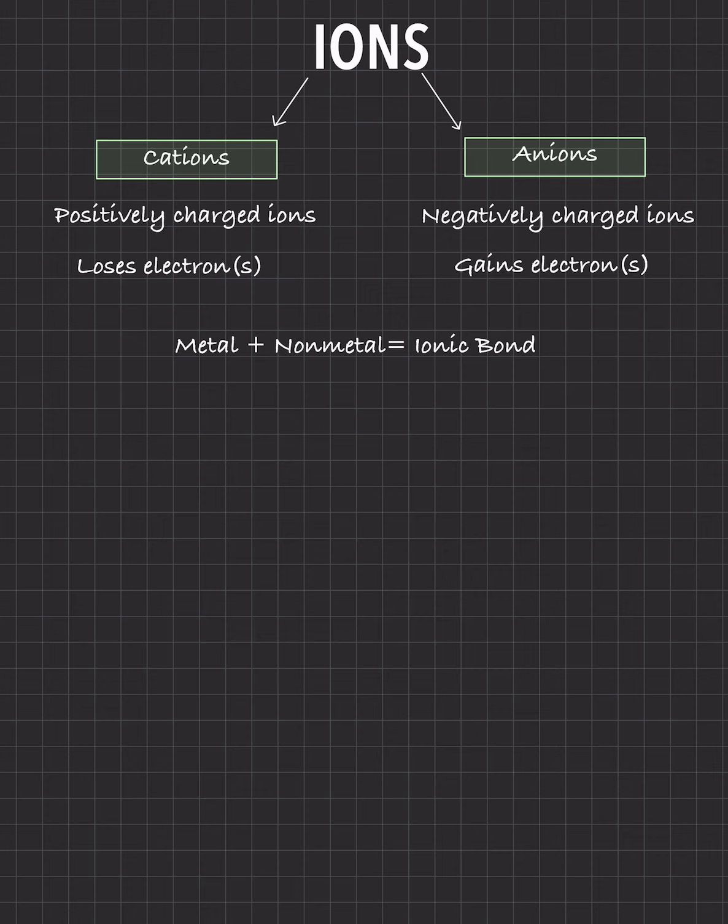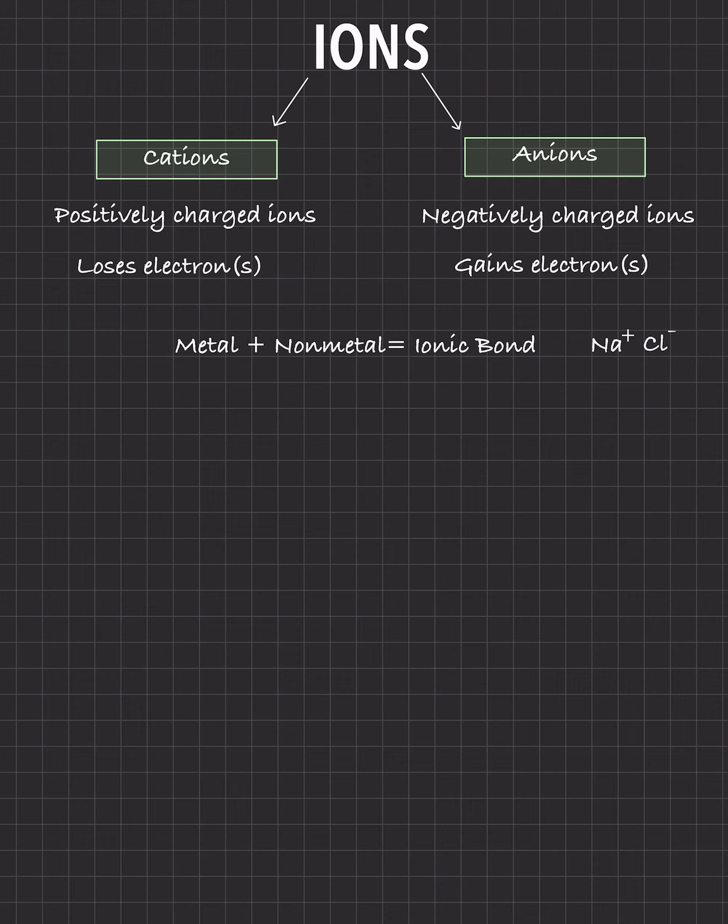A metal and a non-metal is going to give you an ionic bond. For example, NaCl. If you go to the periodic table, Na is in group 1. To have the octet, if it loses that one electron that it has, it's going to be happy.